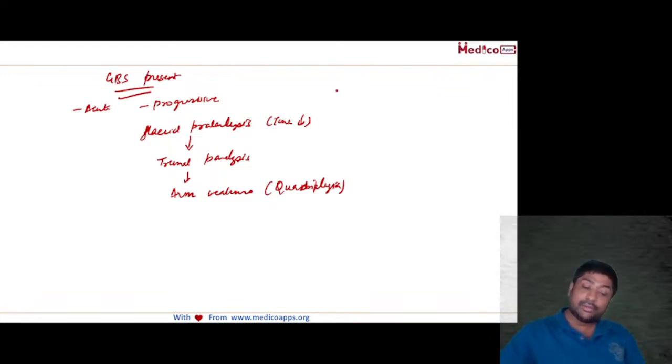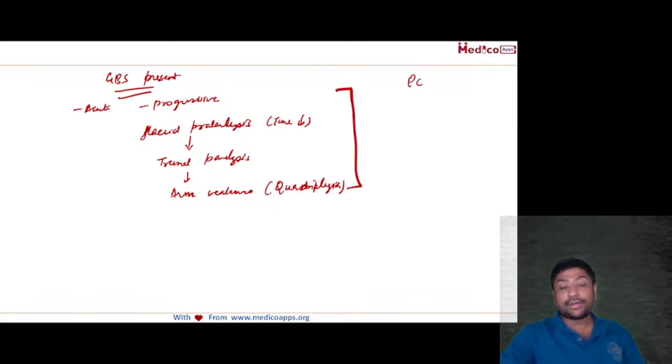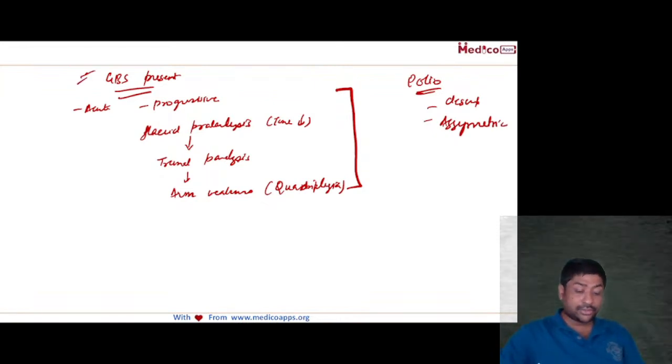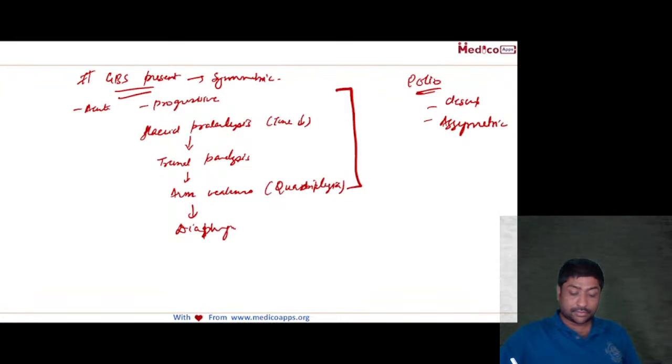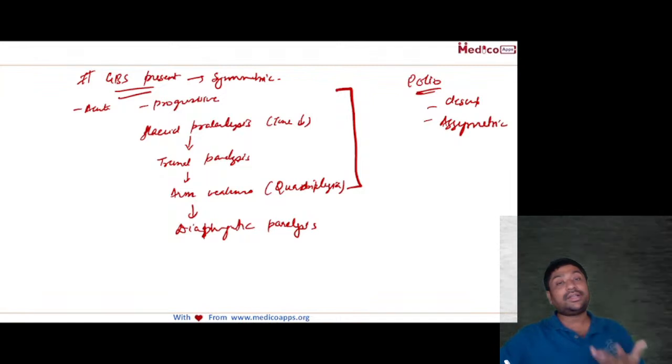And remember, this will be very important when you differentiate Guillain-Barré syndrome from polio. In polio, first of all, remember it's a descending paralysis. Okay, and the second is it's an asymmetric paralysis. But in Guillain-Barré syndrome, remember it's a symmetric ascending paralysis. Are you able to remember? So once this is there, then there can be a diaphragmatic paralysis. So he will start having difficulty in breathing.